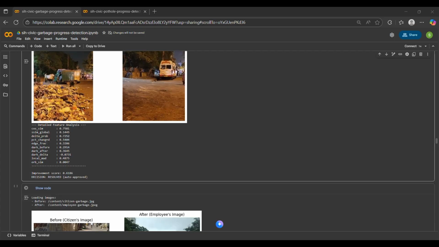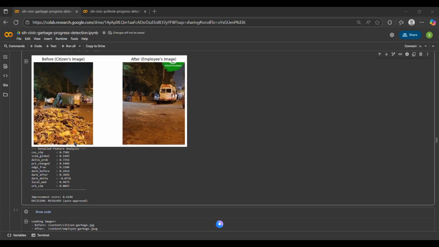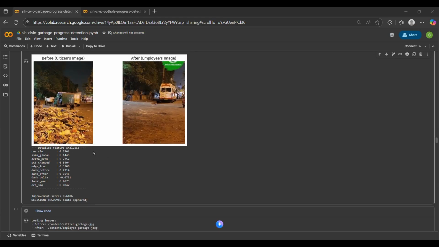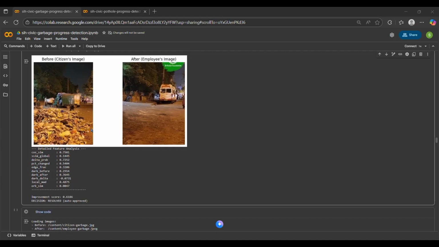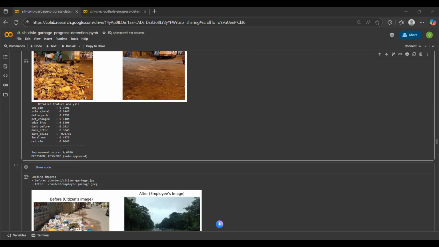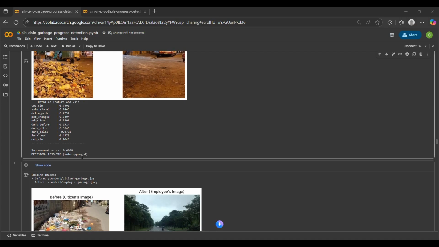Then we check parameters like edge fraction, darkness, and local MAD for actually checking the lighting, and just to make sure the model is robust. And ORB similarity ensures that truly, once again, it does belong to the same image. So now it has been given as a result.